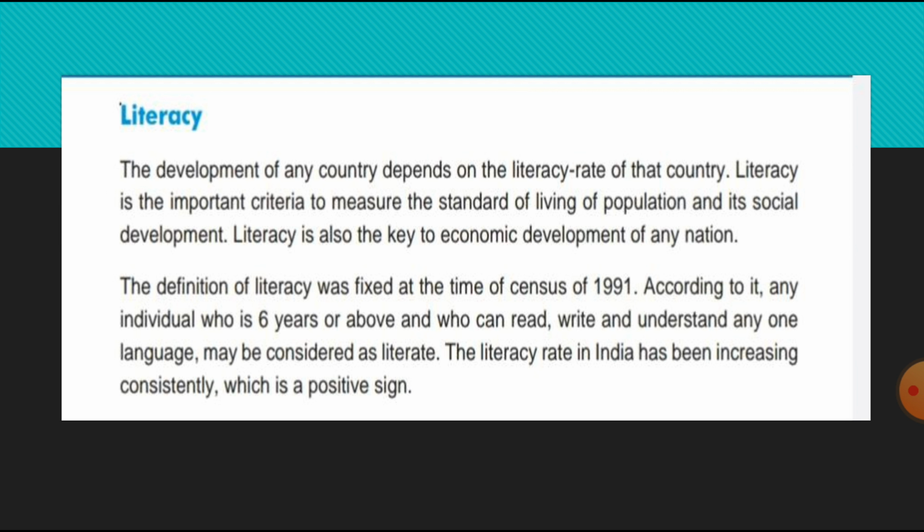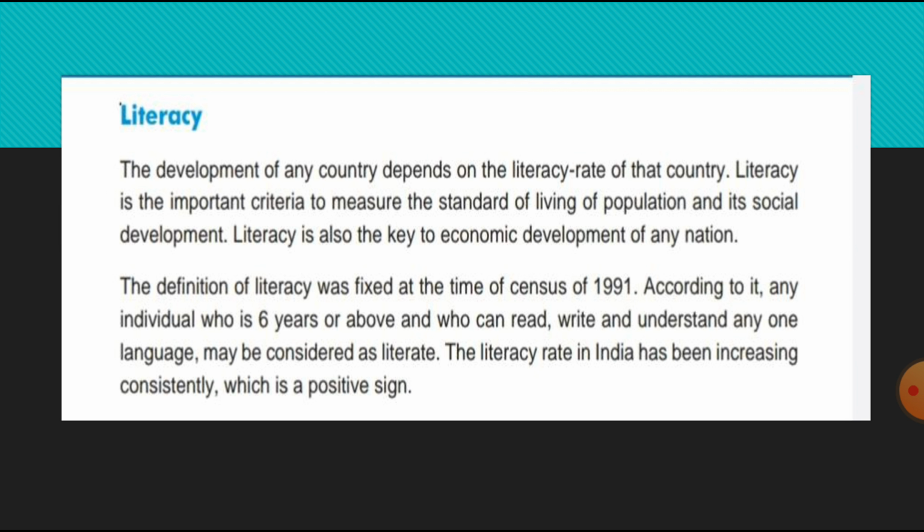Any individual who is 6 years old or more, who can read, write, and understand any language, is said to be a literate person. If a person is literate, then there will be economic development of the nation. The definition of literacy was fixed at the time of the census in 1991: any individual who is 6 years or above, who is able to read, write, and understand a language, is considered literate.